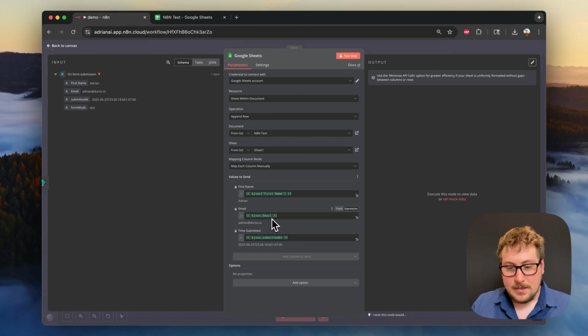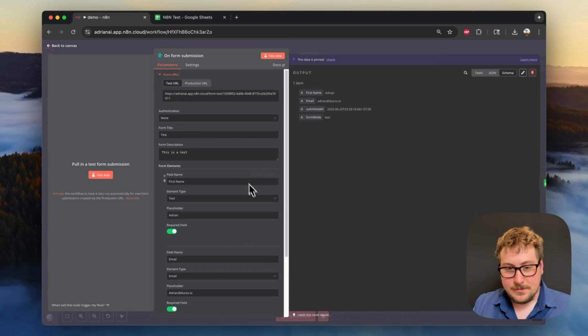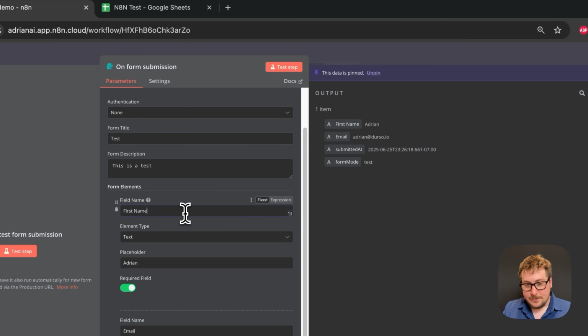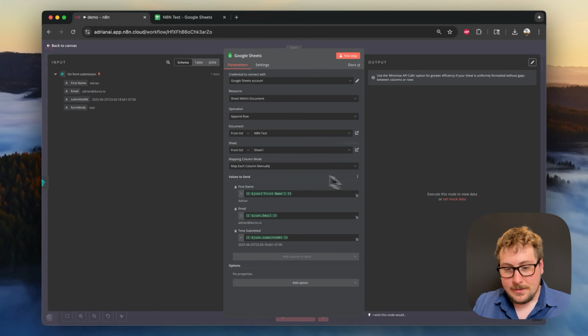Now what's really important right here, something that I haven't talked about yet, is all these variables are dynamic on 2 things. They're dynamic on what the node is named, so you can rename these nodes here, so make sure to give them the name that you want or to keep it how it is. And same with this node right here: it has the on form submission, and then it also has these fields. So first name. If I said first names or something, it would change the variable name, which we don't want to do because that will break the link, and then this will no longer link to the actual name. It will just error out.